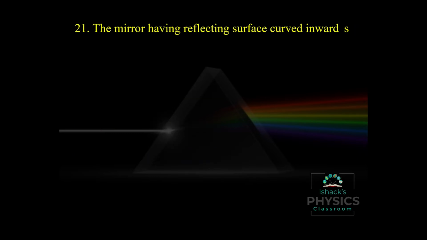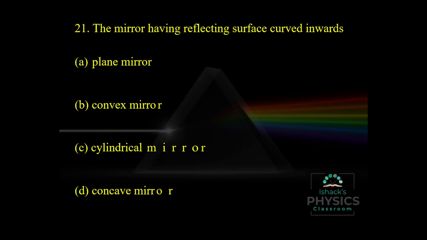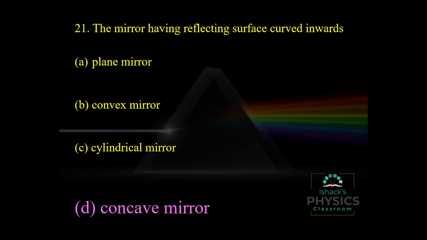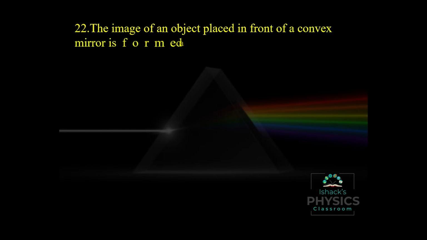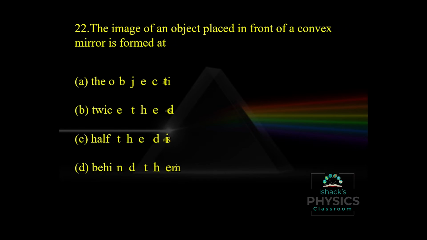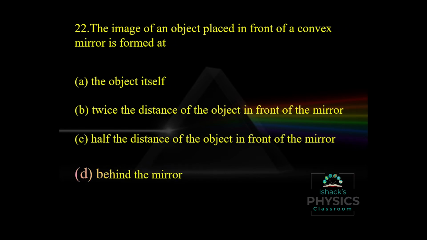The mirror having reflecting surface curved inwards. Curved inwards means it is concave. When curved outward, it is convex. The image of an object placed in front of a convex mirror is formed at the convex mirror. We always get an image that is behind the mirror. It is a virtual image.